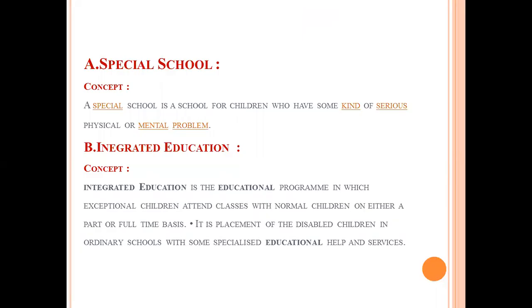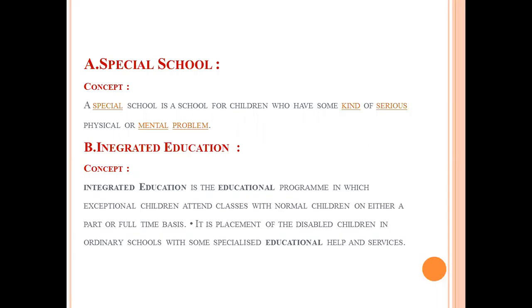So let us understand what is the meaning of special school. A special school is a school for children who have some kind of serious physical or mental problem, who are admitted in a special school. They require special trained staff, special learning resources, special or different teaching methodology, special evaluation tools.